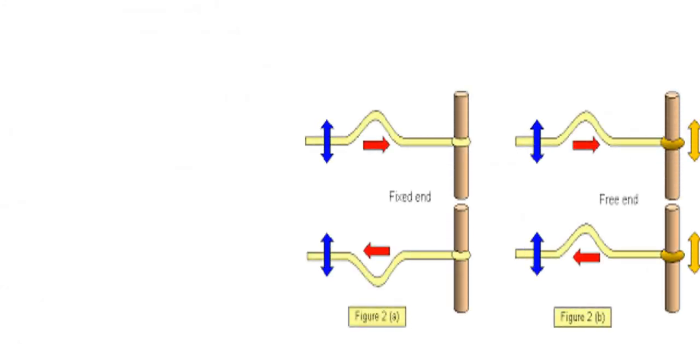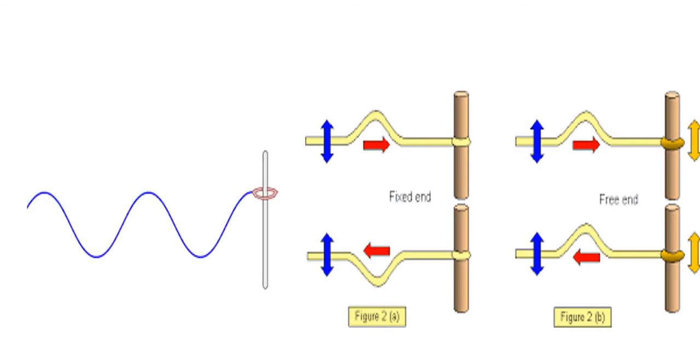Now we will see the free boundary. You can see that the rigid boundary is shown in the first part, and figure 2b stands for the free end. That is, a string is connected to a ring, and that ring can be moved on a rod. So when a wave pulse reaches it, what happens? This ring also will be pulled upward. So in that case a crest will be reflected as a crest itself, and a trough will be reflected as a trough itself. This is for a free boundary.